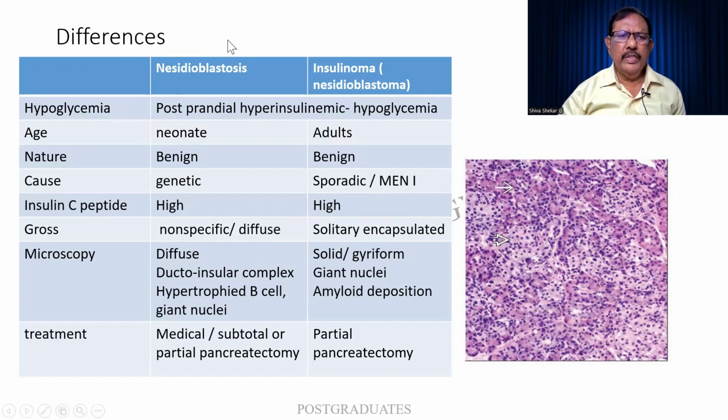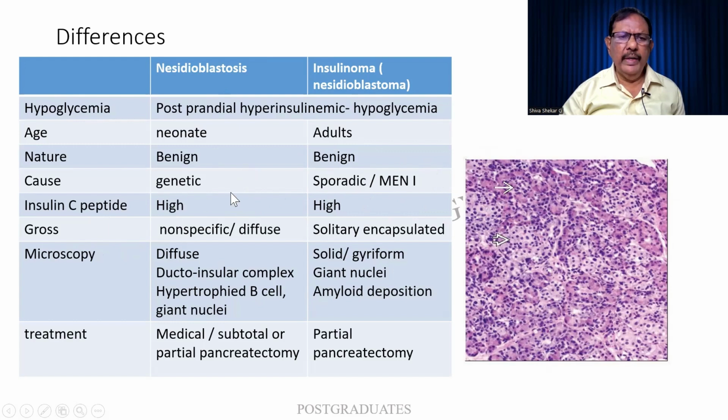And what are the differences between nesidioblastosis and nesidioblastoma or insulinoma? Obviously, oma means a tumor. Both of them are benign conditions. You can diagnose them by means of a postprandial study, and there will be a hypoglycemia that is diagnosed. Age is neonate in nesidioblastosis, insulinoma in adults. Genetic in the case of nesidioblastosis. In insulinoma, it can be sporadic but associated with MEN1. Insulin and C peptide are high in both.